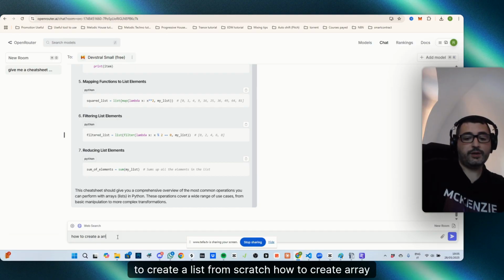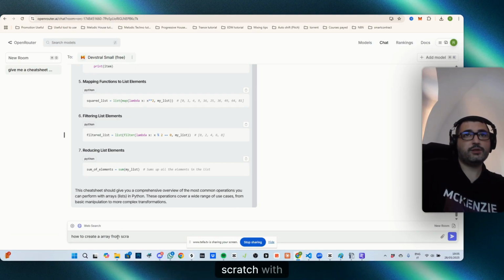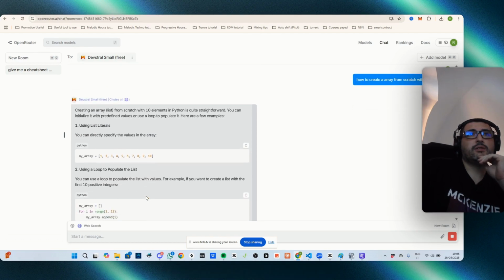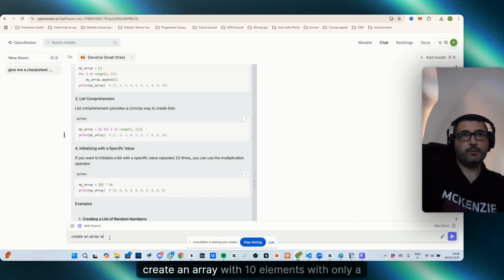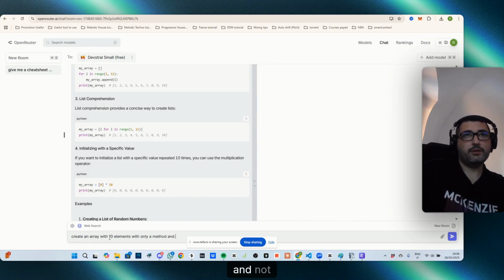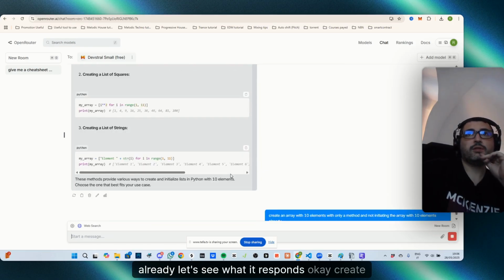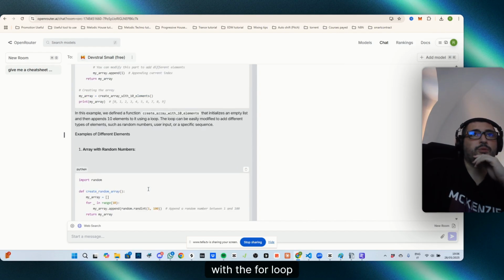How to create an array from scratch with 10 elements? Okay, here it is creating an array like this. Create an array with 10 elements with only a method and not initiate the array with 10 elements. Let's see what it responds. Okay, it creates it with a for loop.